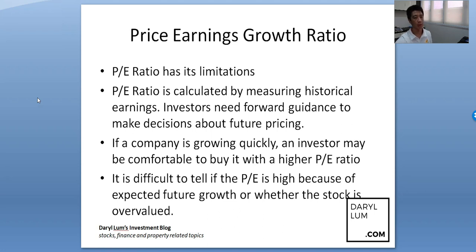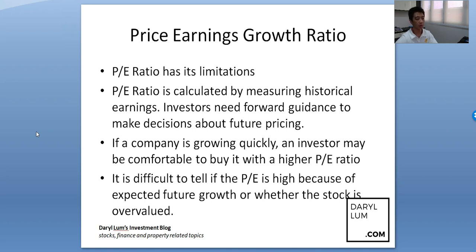Because their forward guidance sounds very attractive. And if a company is growing quickly, an investor may be comfortable buying at a higher PE ratio. Later I will show you what I mean by this, and when you calculate the PEG ratio, you may understand this better.